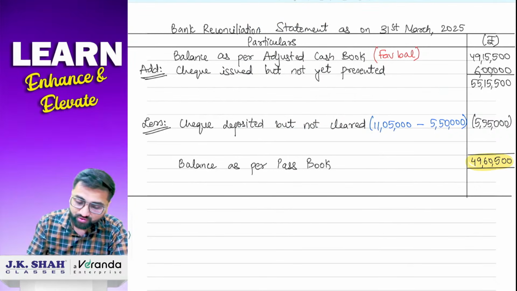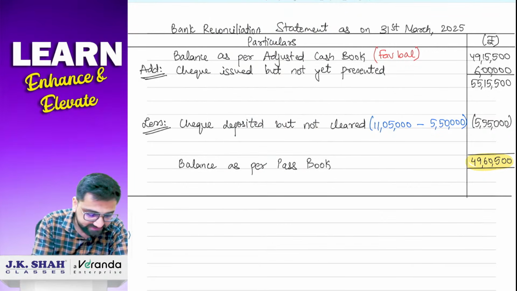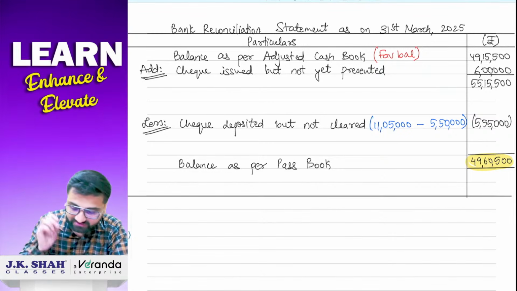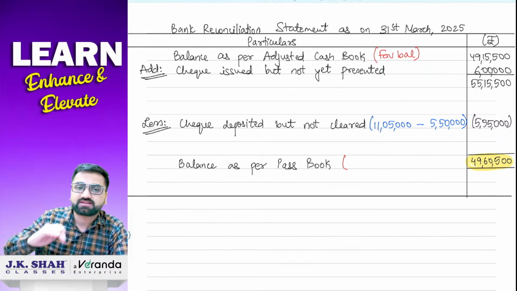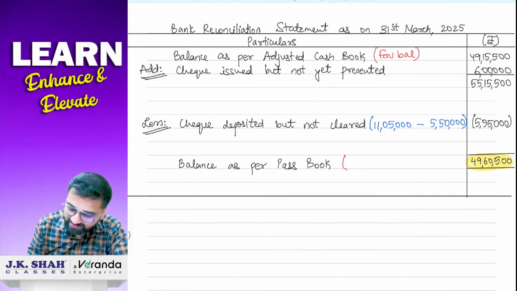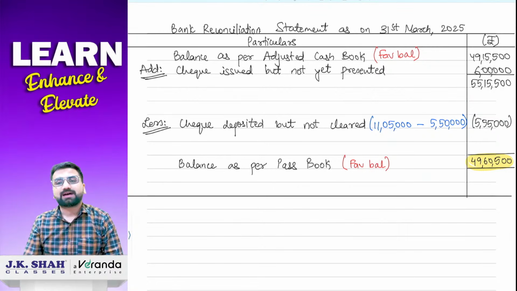49,60,500. Now you people tell me, which balance is this? Is it a positive balance? Yes sir. So which balance will it be? Sir, अगर positive balance है तो जो balance से start किया था वही balance होगा. So we started with favorable balance. So by default our final answer will also be a favorable balance.